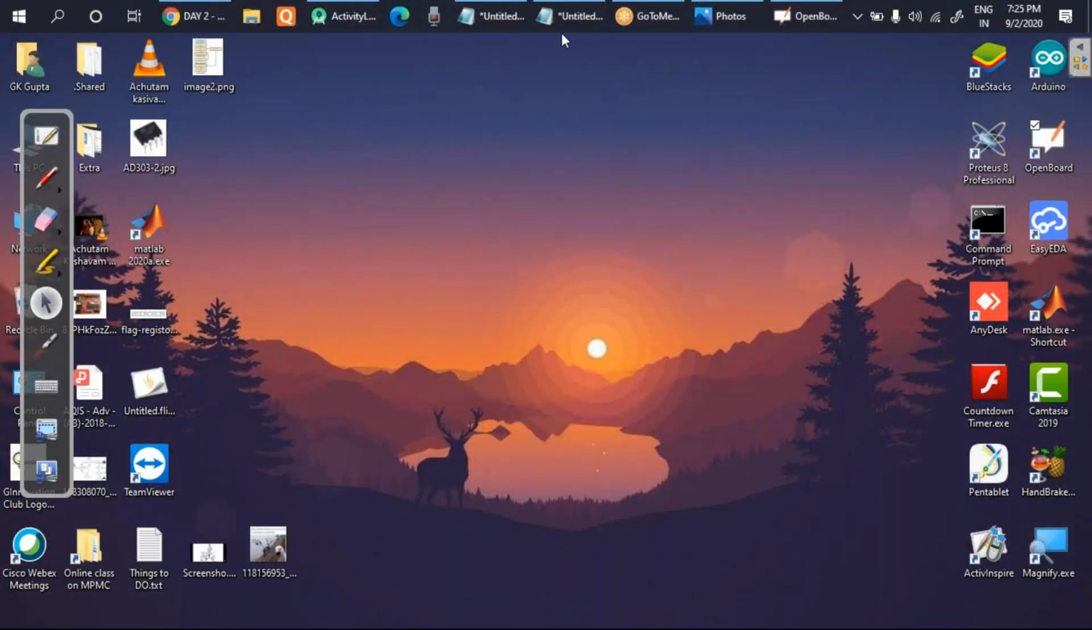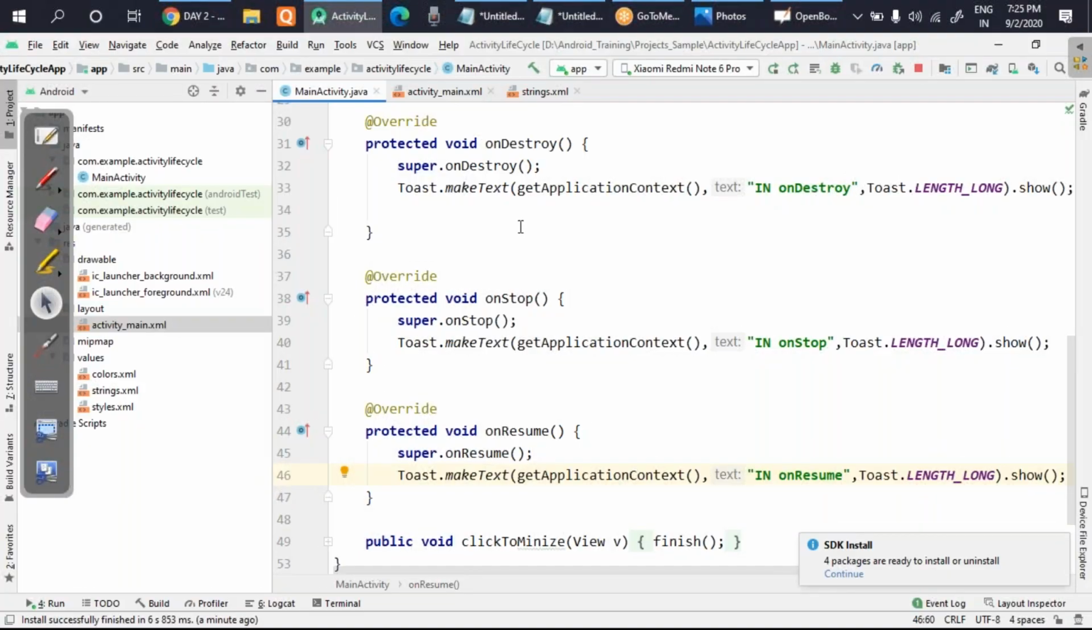I hope my screen is visible to everyone. Okay, so now I'll move forward and start the second project, that is creating the login page. So I'll create a new project. All of you look here.